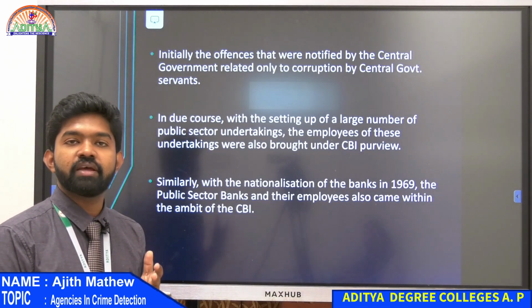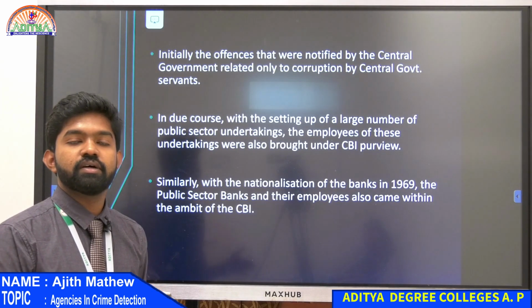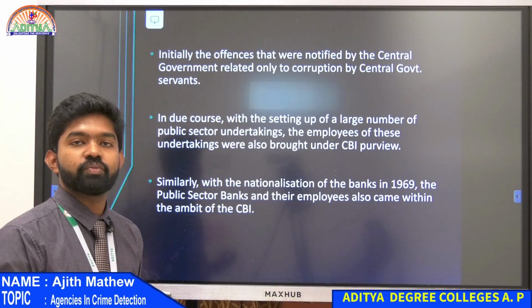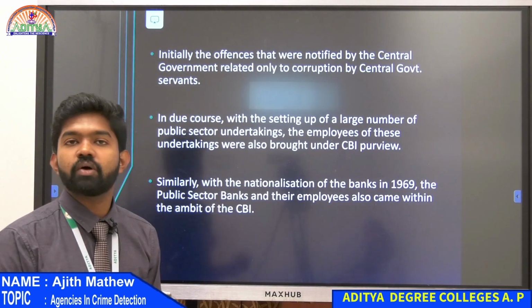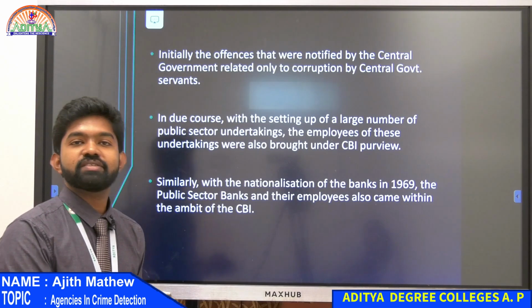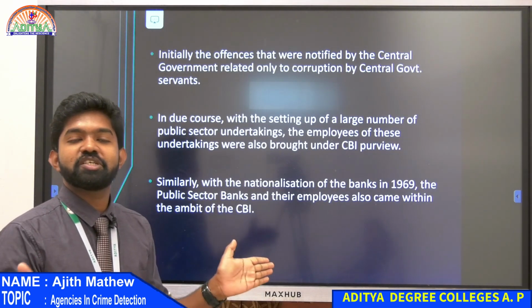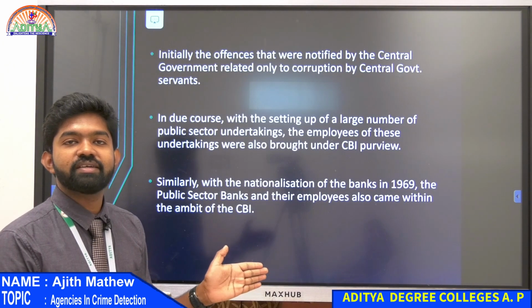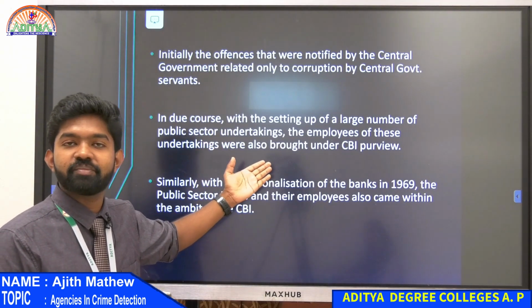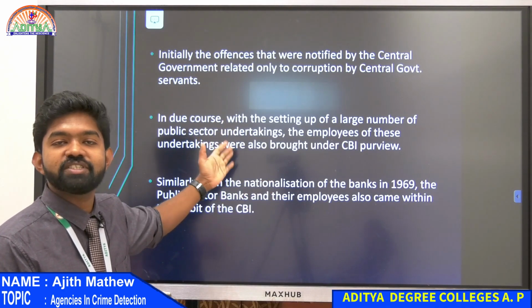The railways started coming. Then you have the Indian banks. All the banks became centralized, so that means the spectrum of CBI increased. They could take in all these bank employees, and with nationalization, CBI had the power to investigate everybody now.